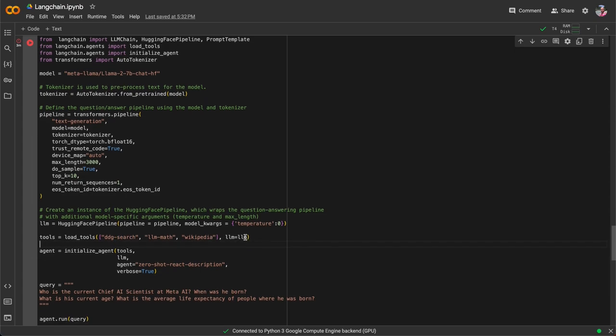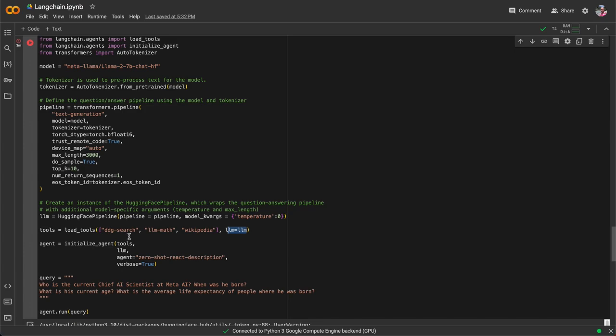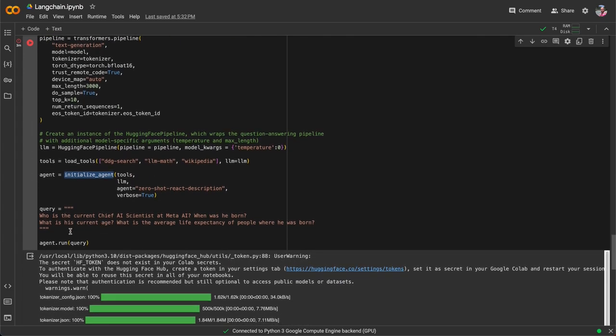As you can see, I have just passed a Llama model instance, and this is not a sequence which the LLM needs to follow. It's just an array of strings, and we are just initializing our agent. Once this agent is initialized, we will be passing a question to the agent: who is the current chief AI scientist at Meta AI? When was he born? What is his current age?